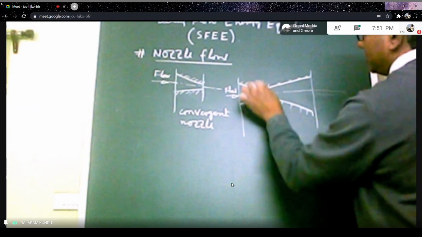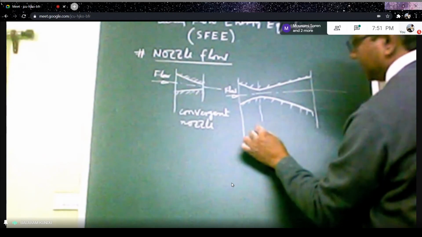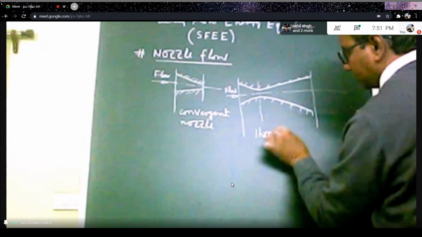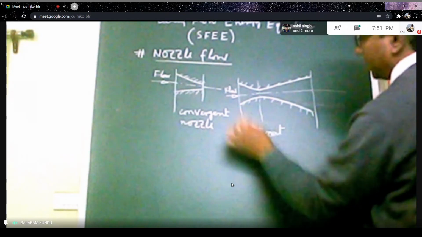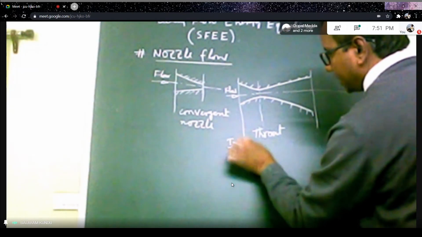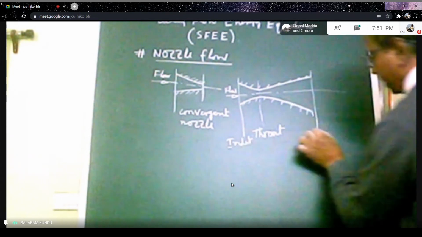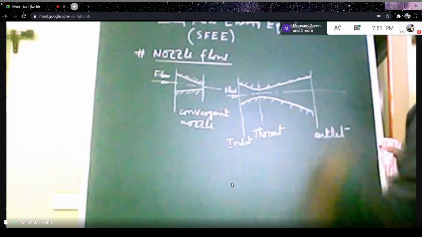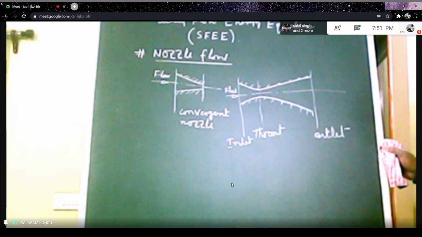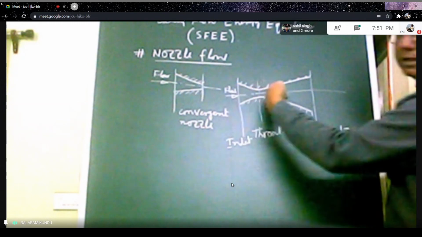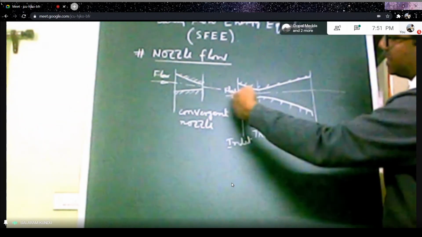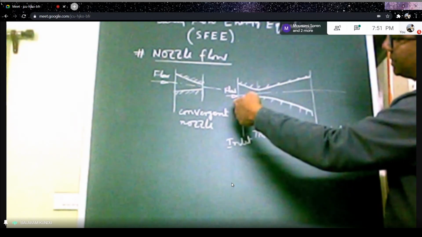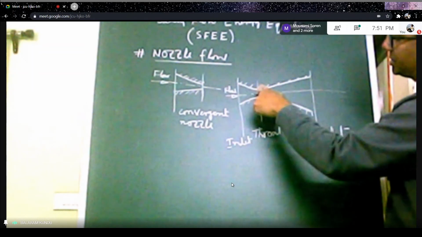And this is your minimum cross section of the nozzle. This section is called the throat section. This is the throat section. And this one is the inlet section. You can write here, this is inlet, and this is outlet. So in the convergent divergent nozzle, initially the cross section gradually reduces in the flow direction.